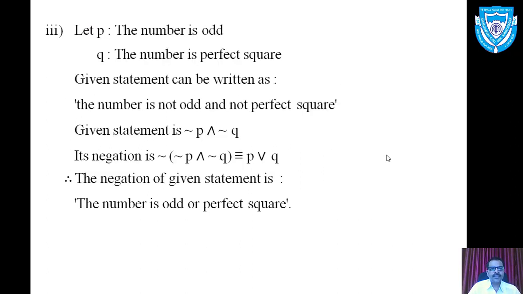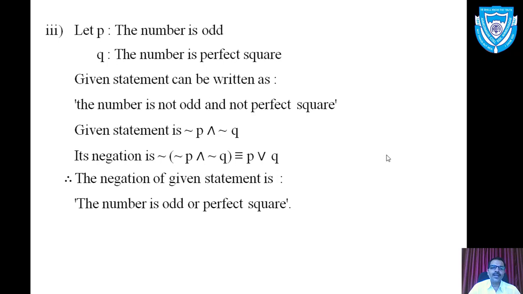Let P stand for the number is odd, Q stand for the number is perfect square. So the given statement can be represented in the symbolic form as negation of P and negation of Q. This is the symbolic form of the given conjunction statement. Now we want to obtain its negation.